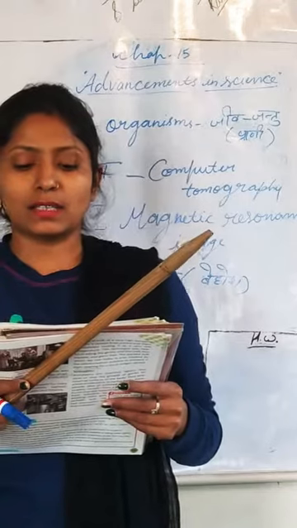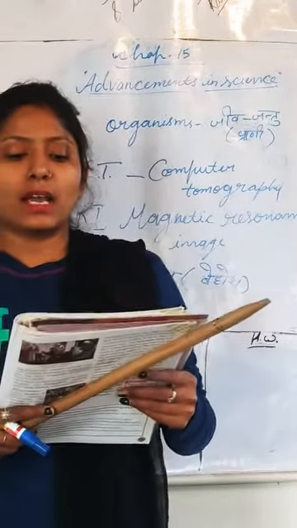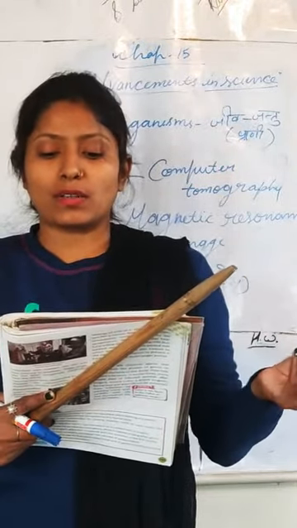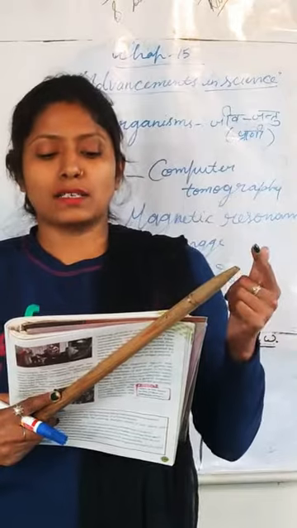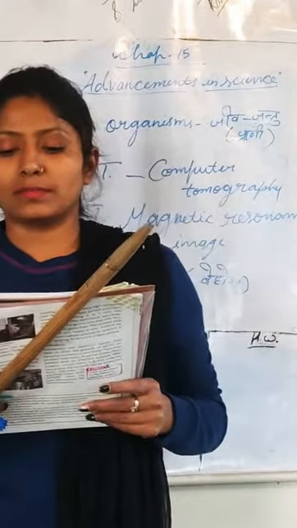The early anesthesia used in surgery was chloroform.